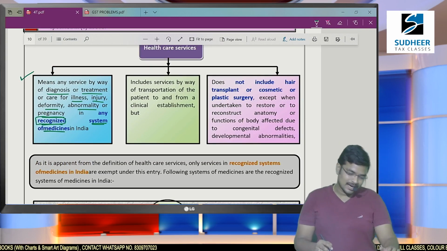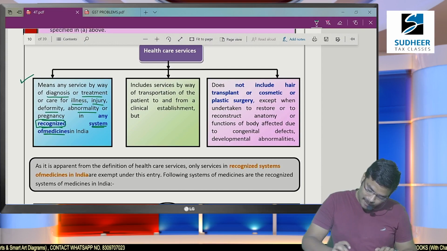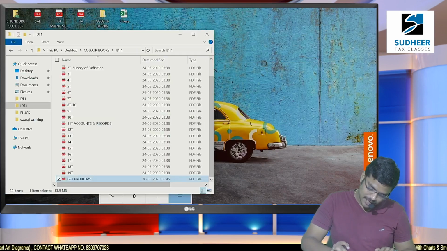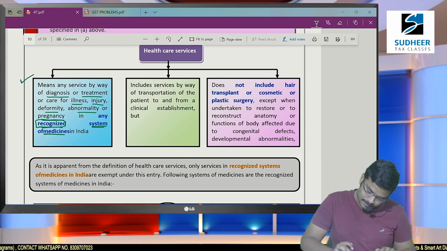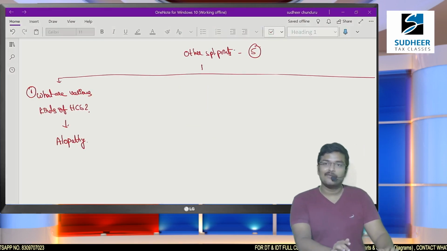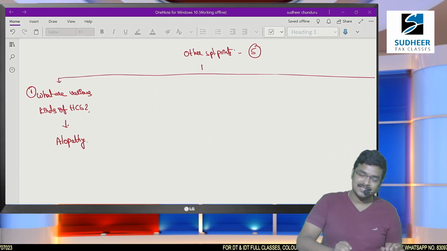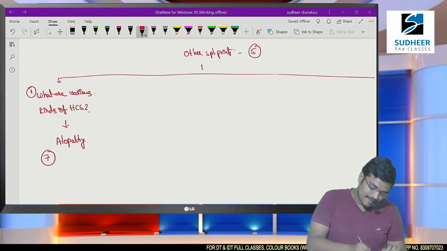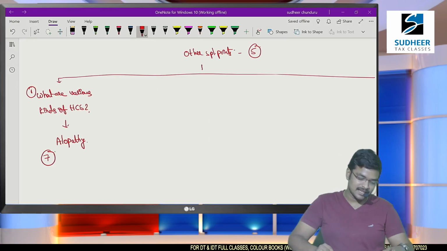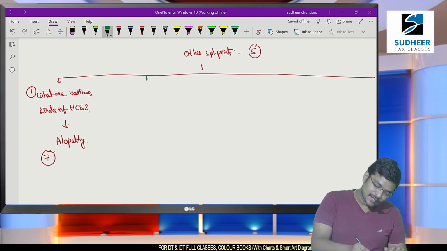Okay, now let us continue. Healthcare services. Sir, how many special points do we have? Five special points to be discussed. I have completed one of the special points, that is, the various kinds of healthcare services that are exempted. There are 7 notified recognized systems of medicine where you can claim exemption. Am I clear? Right. We have completed the first point.